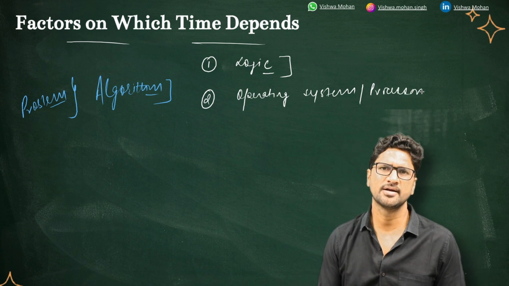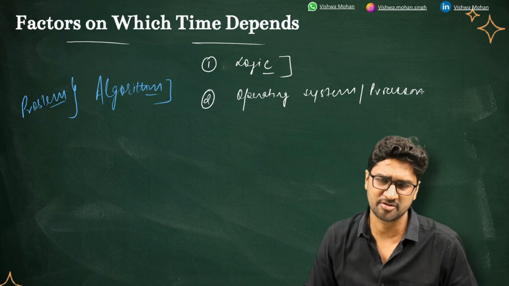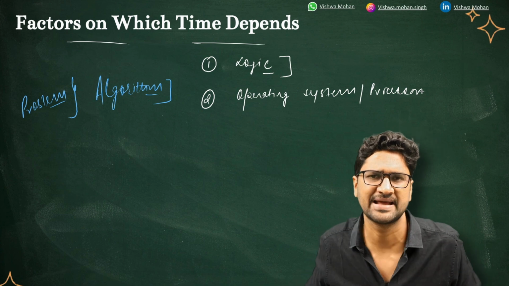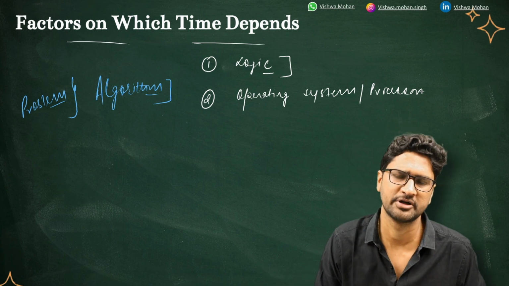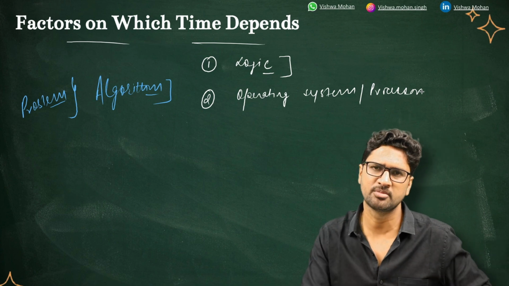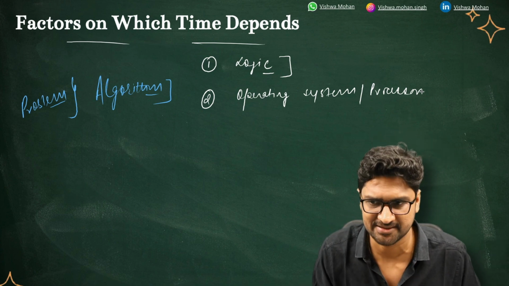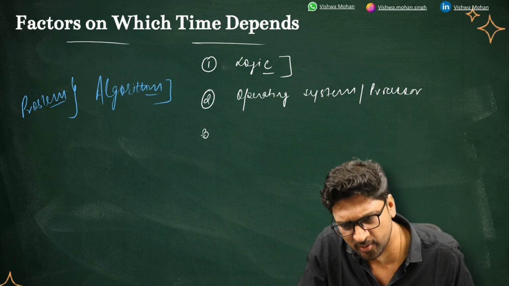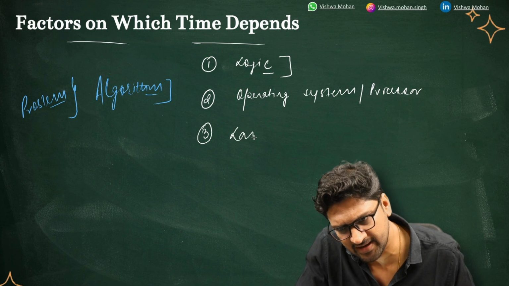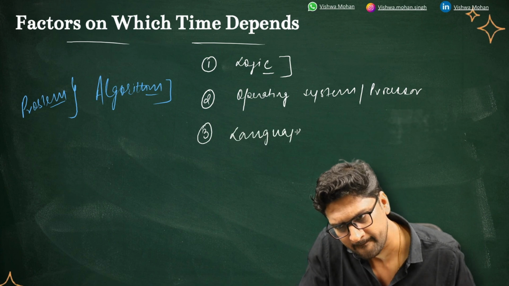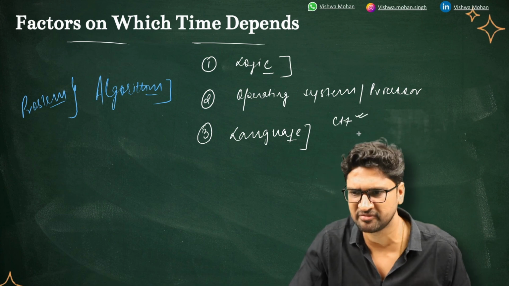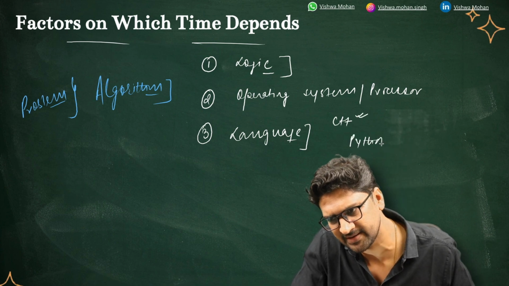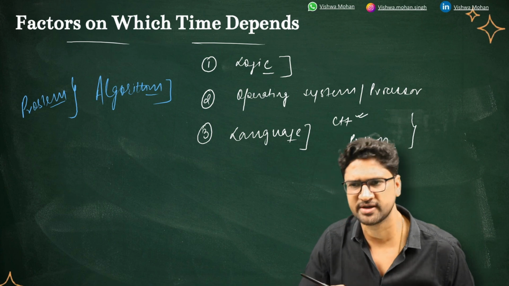Depending on which machine you're writing code on, let's say a multi-core modern processor like a Mac, versus the same code on an old Windows machine, the one on a multi-core processor will definitely take less time, right? It also depends on the choice of programming language. For example, if you write code in C++, it will take less time. If you write the same code in, say, Python, it might take a little more time.